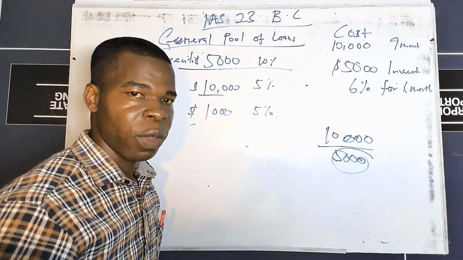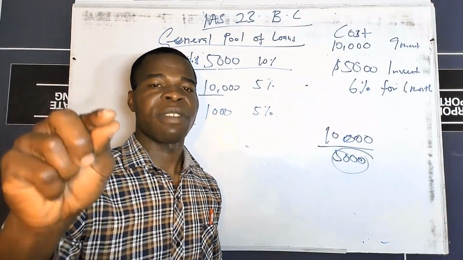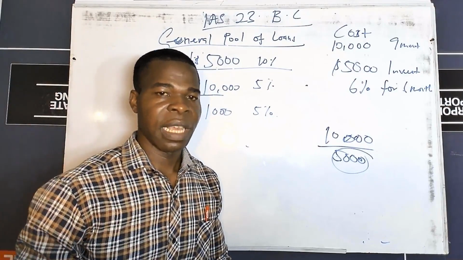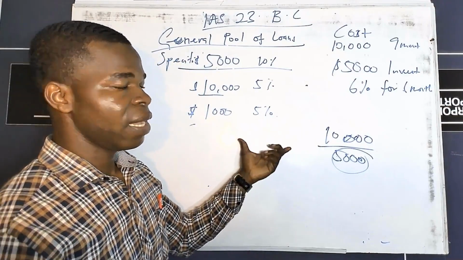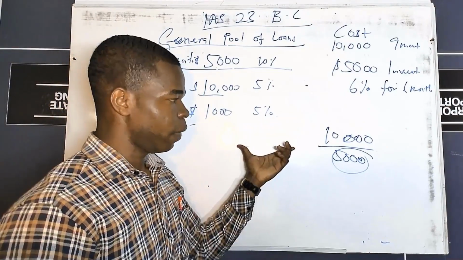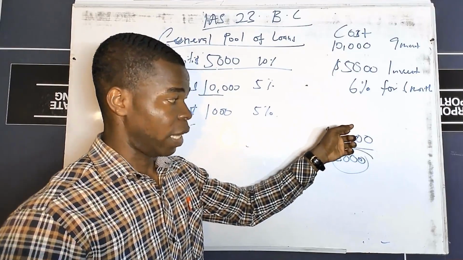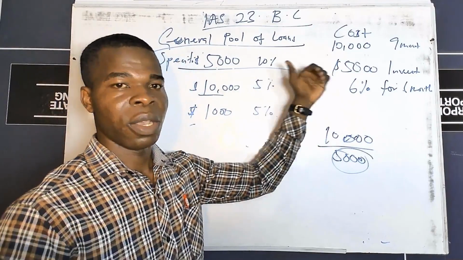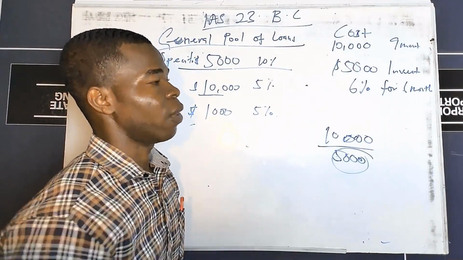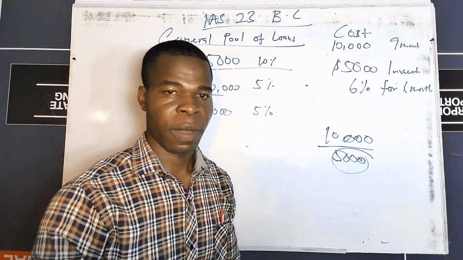So anytime you have specific loans and the general pool of loans in the same question, please remember that you have to less your specific loan from the cost of the asset before you charge your capitalization rate on the remaining. So in this question, let's look at how we are going to go about it from the beginning to the end.